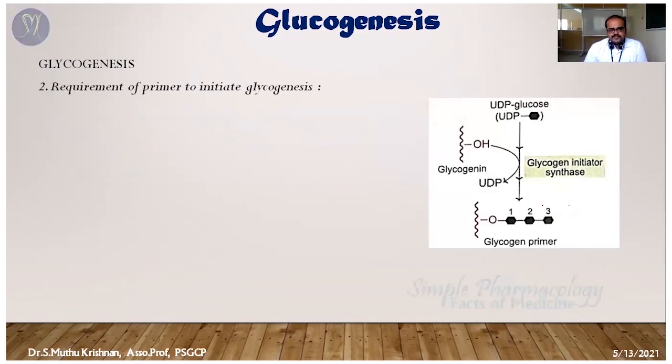In the second step, the primer. Now the UDP glucose is ready, so the next step, initiation of glycogenesis, is going to happen. For this process, it needs a primer.